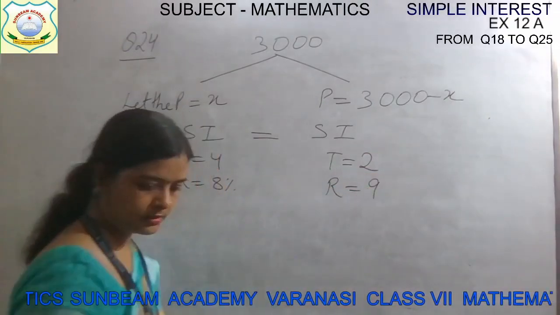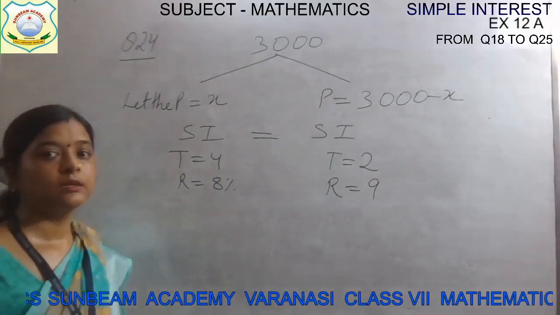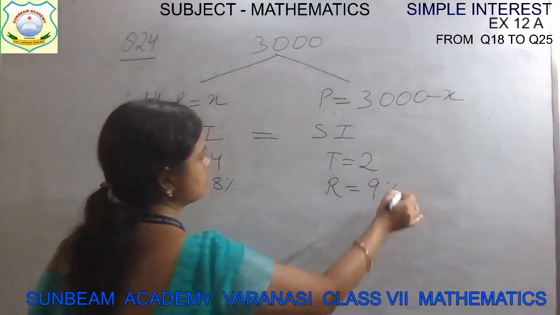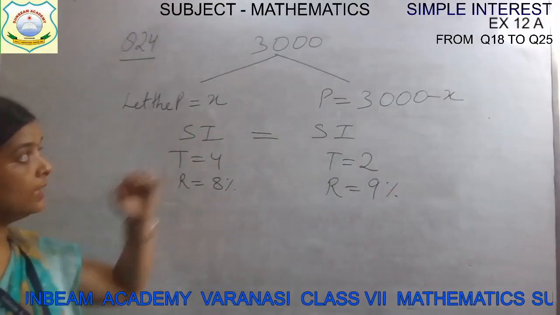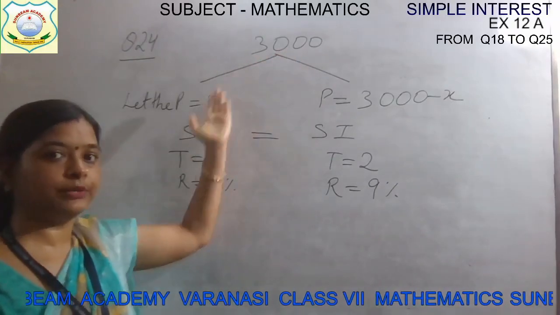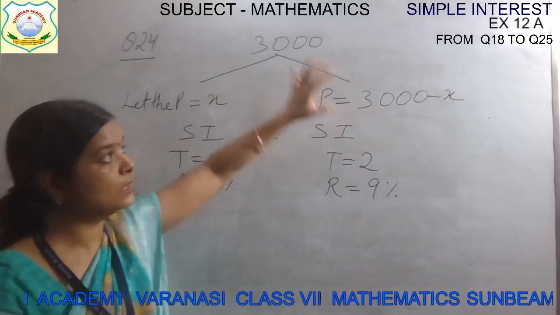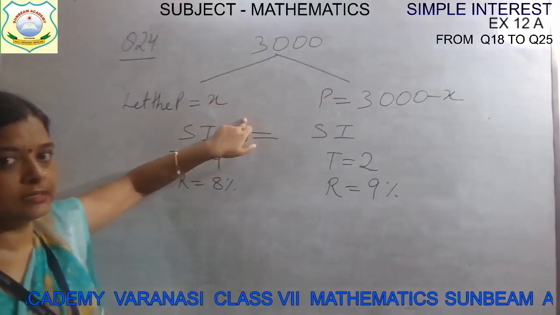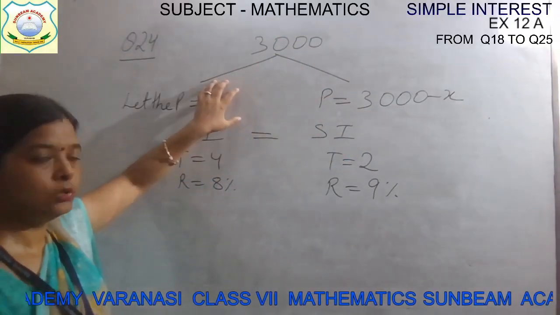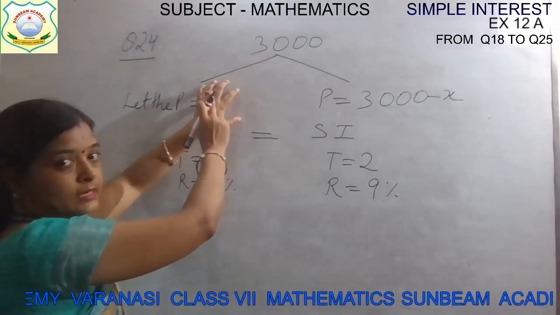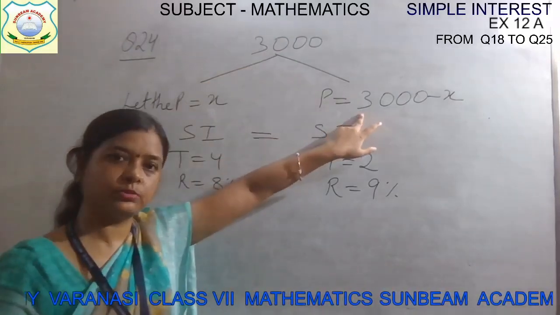This is given to us. They said divide this 3000 into two parts. Let the first part be X. The second part will be the whole minus this. If this is 1000, then subtracting it from 3000 gives you 2000, the second part.